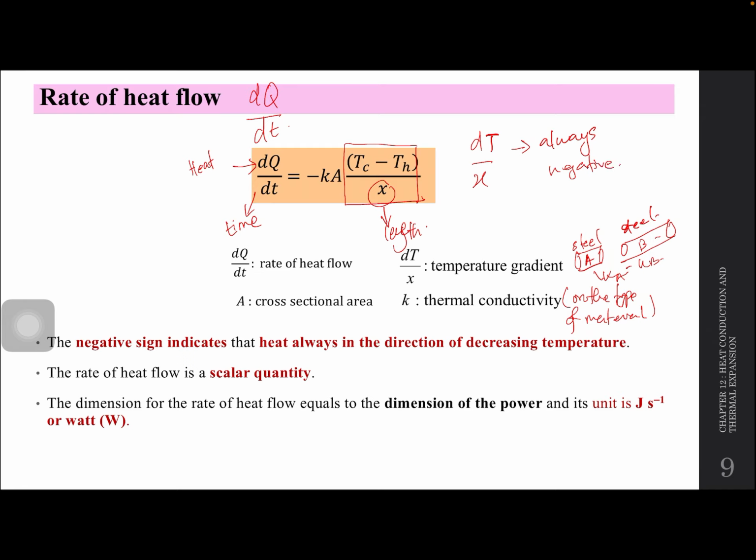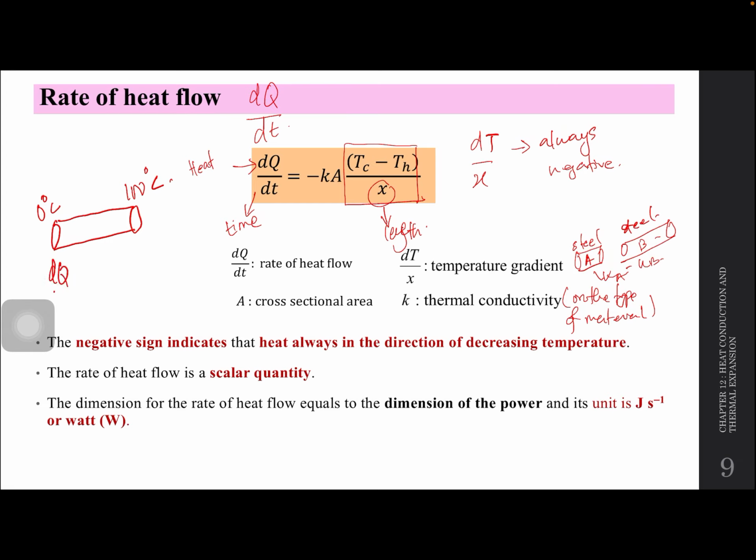Okay, TC minus TH ni maksudnya, katalah you ada satu sudu, bodoh lah sudu saya, sudu awak. Okay, so kalau tapi kita punya bentuk sekarang adalah rigid body, maksudnya dia punya area tu senang nak kira, sama ada silinder ke sphere ke, that's it. Okay, satu hujung you letak dekat air sejuk, satu hujung you letak dekat air panas, boiling point. So kita nak calculate the rate of heat transfer.